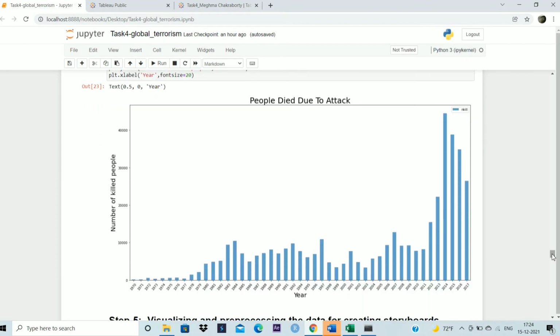Next, the number of people who died, the number of killings due to terrorist attacks, is also significantly increasing and is highest at 20 in 2014. The number of people who died.